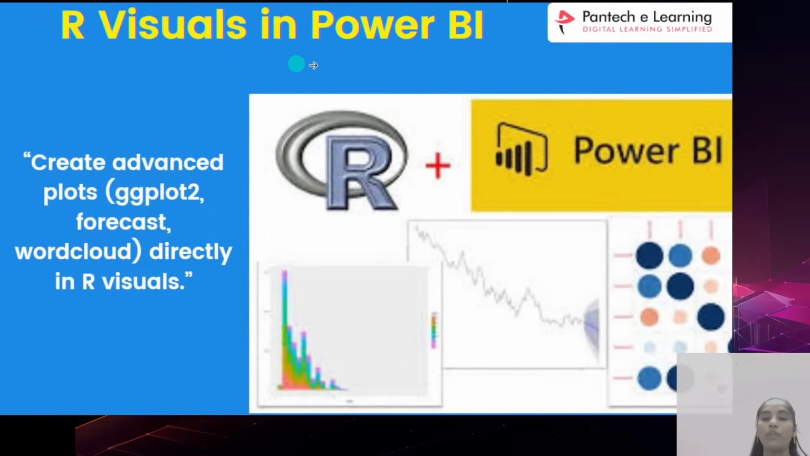Next one, R visuals in Power BI. What is the meaning of the R visuals in Power BI? R visuals you have already seen in the R script studio. So we have to use ggplot as well as plotly, and there you have to use the graphical representation for your data set. So that coding you have to write up here, then you have to execute, automatically it will work. So that is to create advanced plots using ggplot2 and forecast and word cloud or plotly directly in R visuals. Then it will be workable in Power BI.